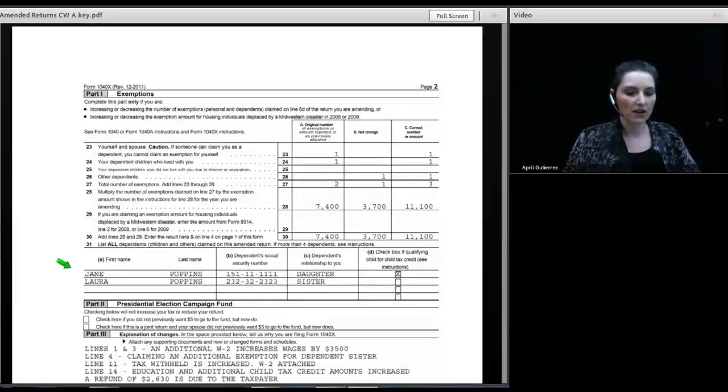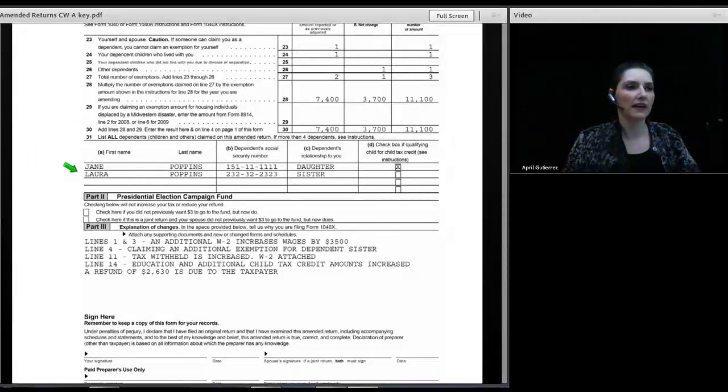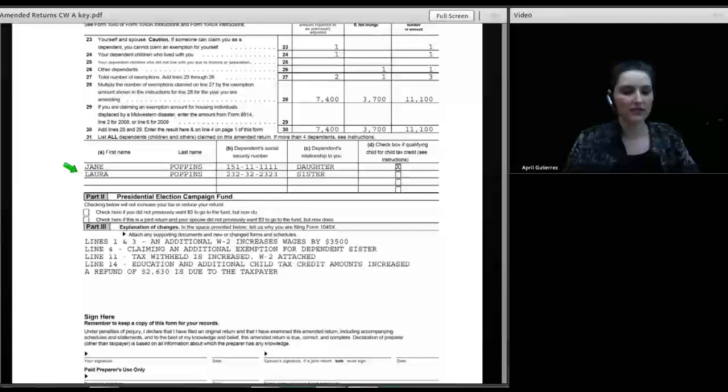Then we want to list all dependents that were claimed on the amended return if the number of dependents on the amended return is more than the number of dependents on the original return. So we've listed both dependents, one of whom is eligible for the child tax credit, that's the daughter. And then we've described the changes to the return.